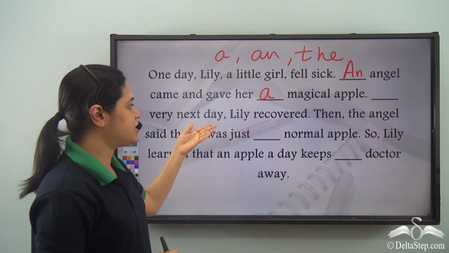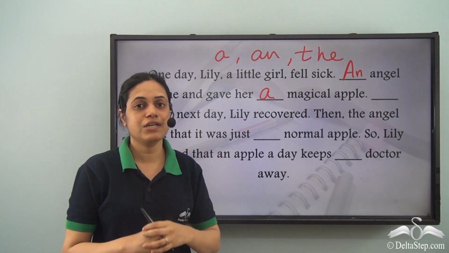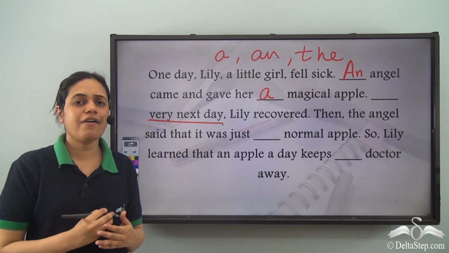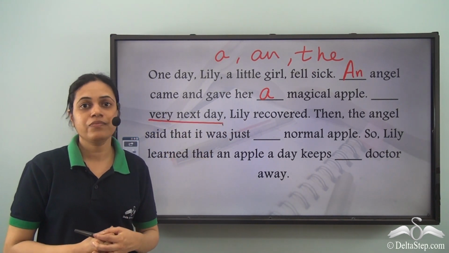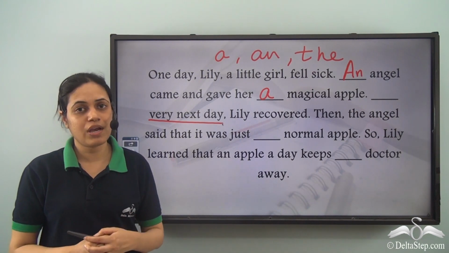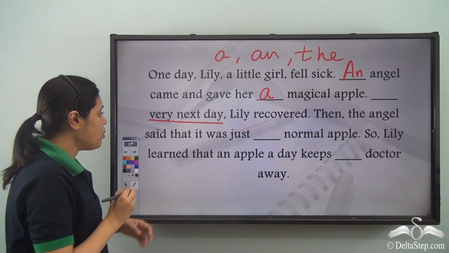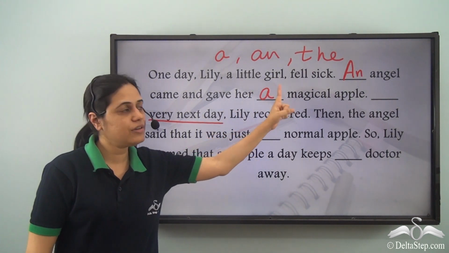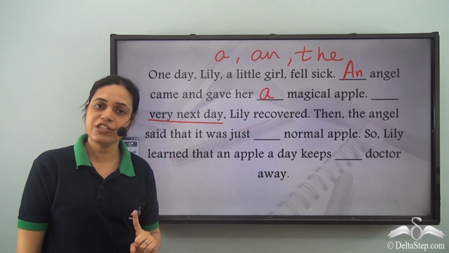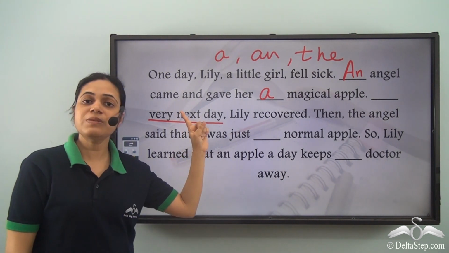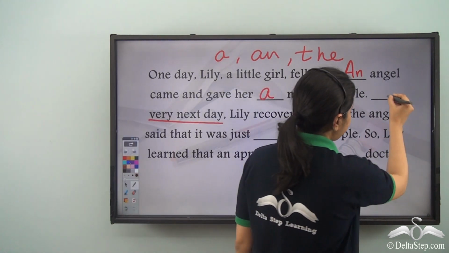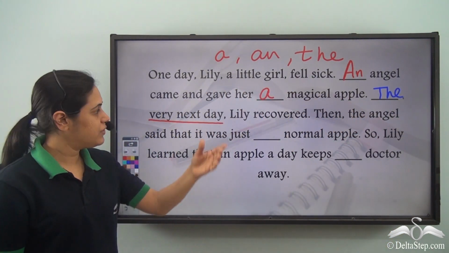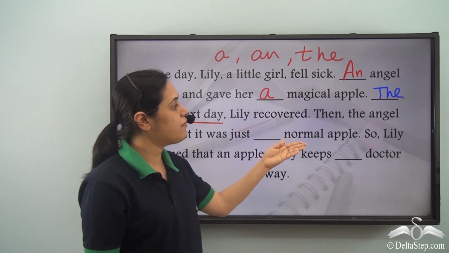Dash very next day, Lily recovered. So very next day, are we talking about a specific day? Yes, we are talking about a specific day. So the very next day means which day? The day after Lily met the angel. So we are talking about a specific day. So specific nouns have the before them. The very next day Lily recovered.